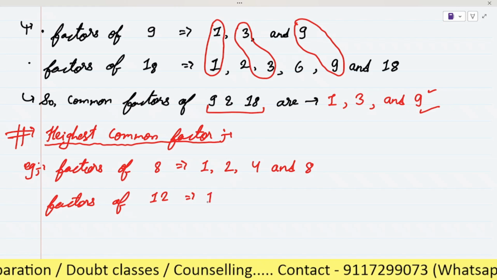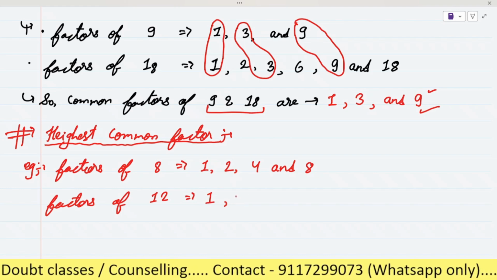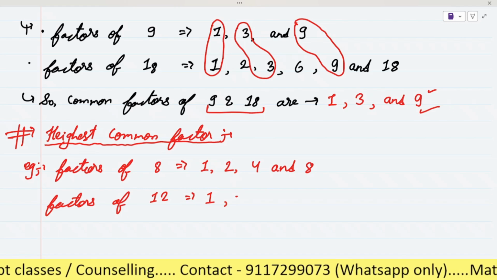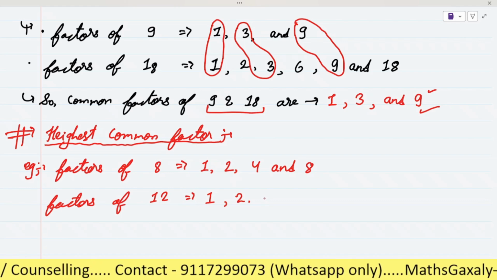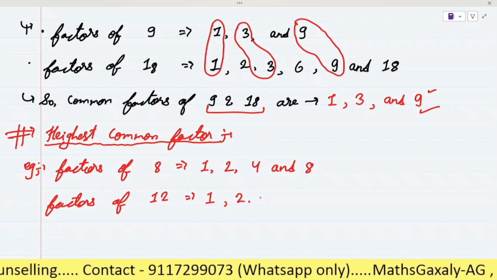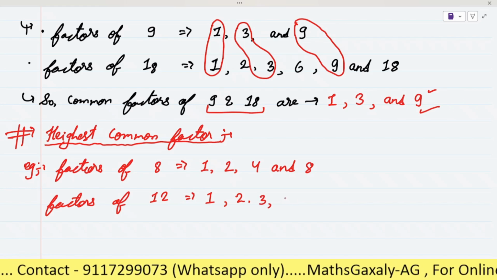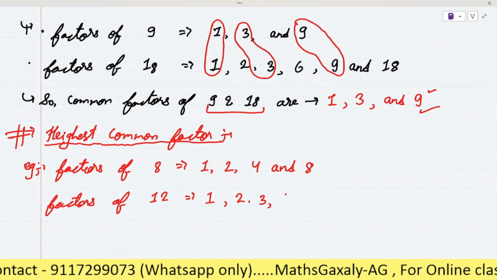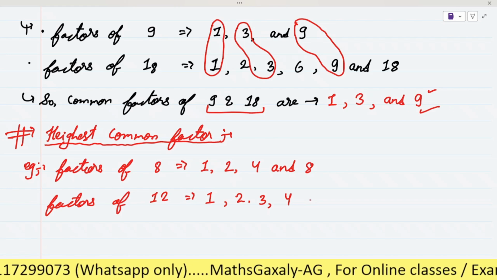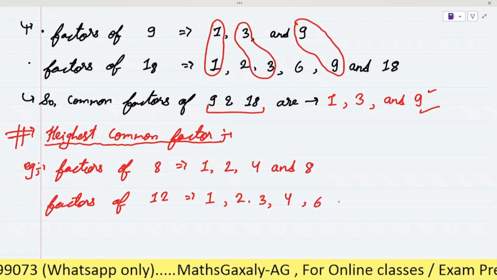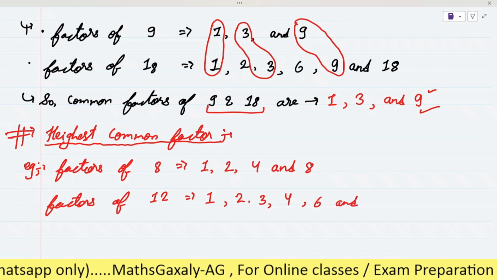What are the factors of 12? Factors of 12. First one is 1. Then 2, 3, 4, 6, and 12. Very good.